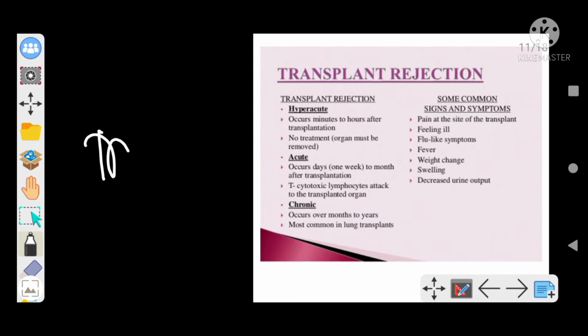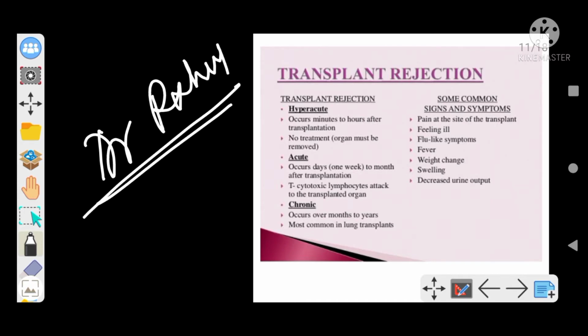Hi guys, Dr. Rahul this side, and today we will discuss an important topic: transplant rejection. Recently, we saw many questions being asked from this topic, so we will come back to the slide. But before that, let's discuss transplant rejection.